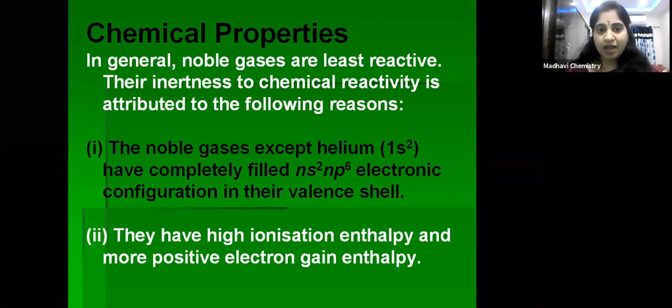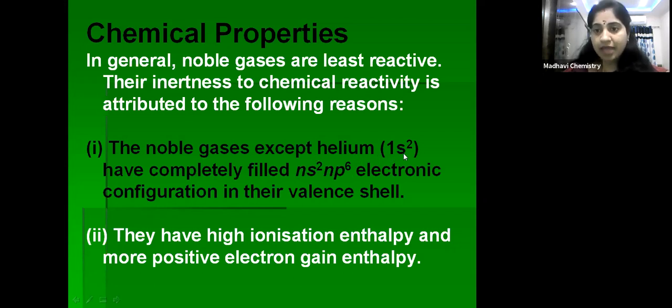One is they have stable electronic configuration, ns2 np6, except helium. Helium has 1s2, but all remaining elements have ns2 np6 configuration, meaning 8 electrons in their outer shell. Because of this stable configuration, they are least reactive.